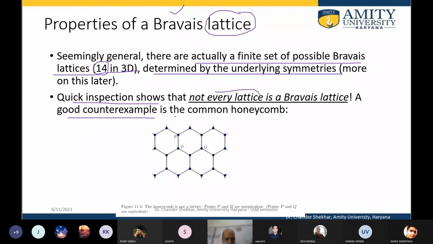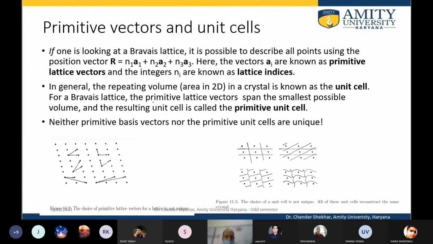A good counter example is, say, the honeycomb. So this is the honeycomb structure, which is also known as the hexagonal. But if you have seen A, B, C, and A, B kind of structure, so these two are equivalent. So every lattice is not a Bravais lattice, and this will be more clear as we follow the discussion.